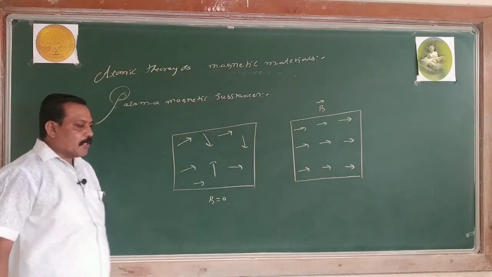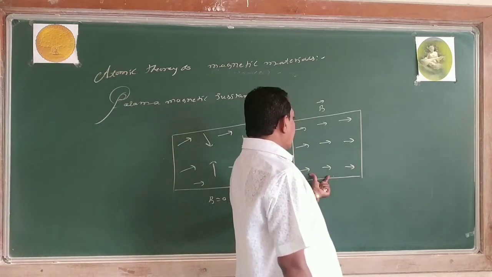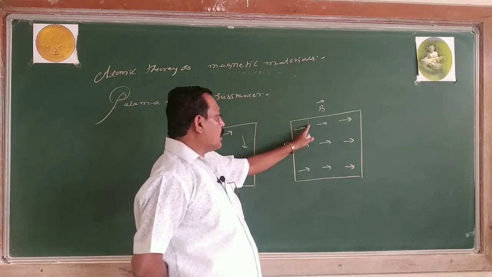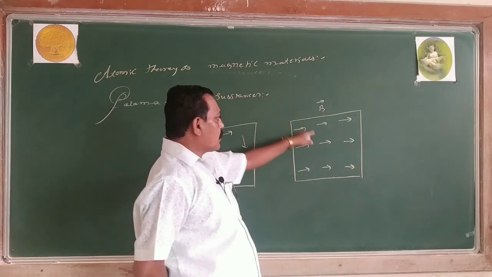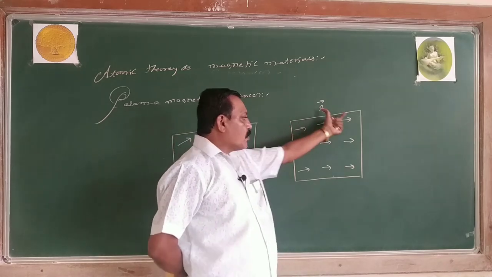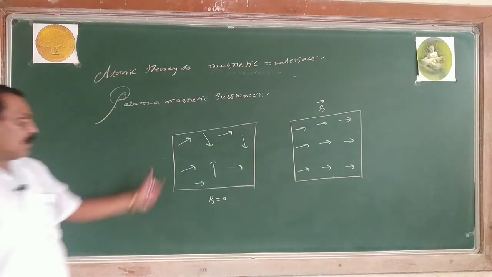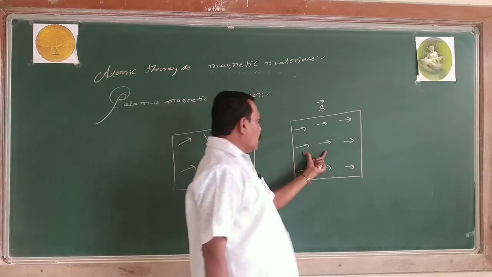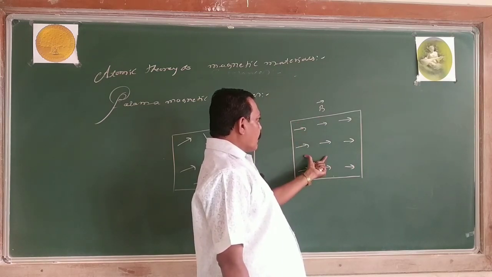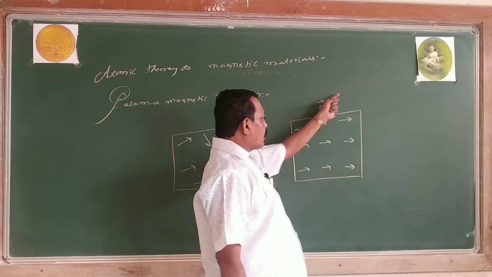Hence, the paramagnetic substances get magnetized weakly along the direction of the magnetic field. By the application of the magnetic field, the randomization becomes systematization. They possess what? Net dipole moment, and they are along the direction of the magnetic field.